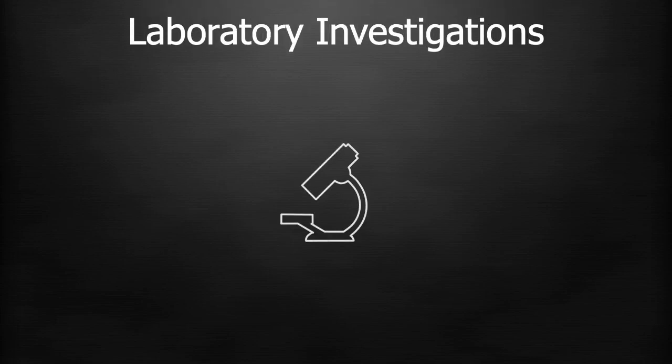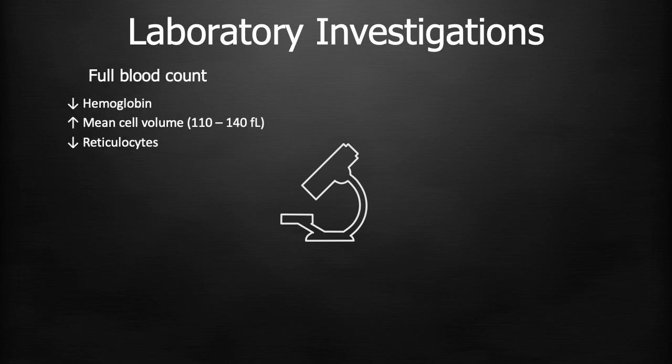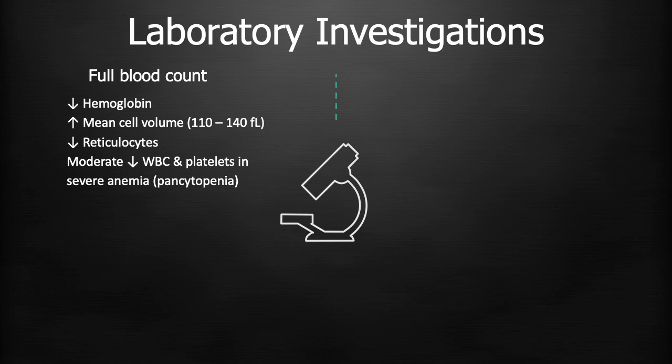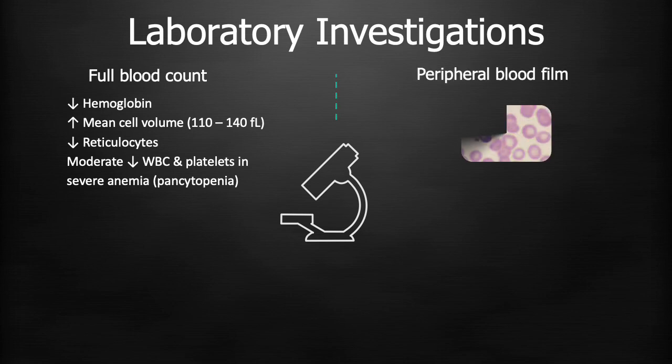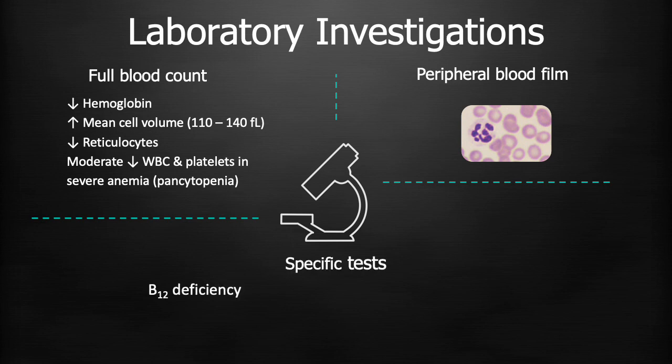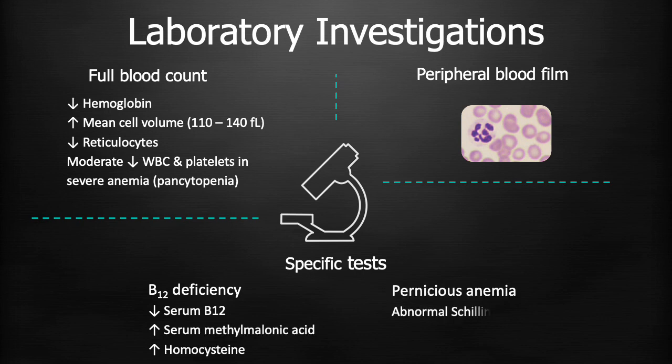In laboratory investigations, there will be a general reduction in all blood cell production, and the red blood cells are macrocytic. The peripheral blood smear reveals anisocytosis and macro-ovalocytes with hypersegmented neutrophils, which is an important indicator of megaloblastic anemia. Specific tests for B12 deficiency will reveal decreased serum B12 level with increased serum methylmalonic acid and homocysteine levels.